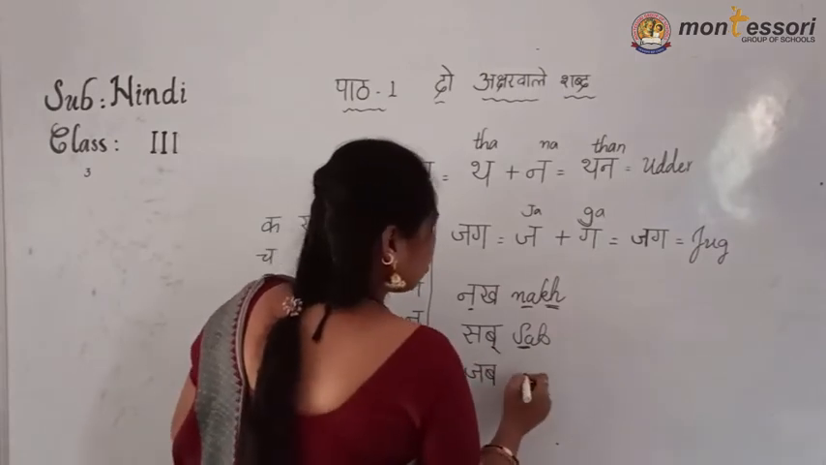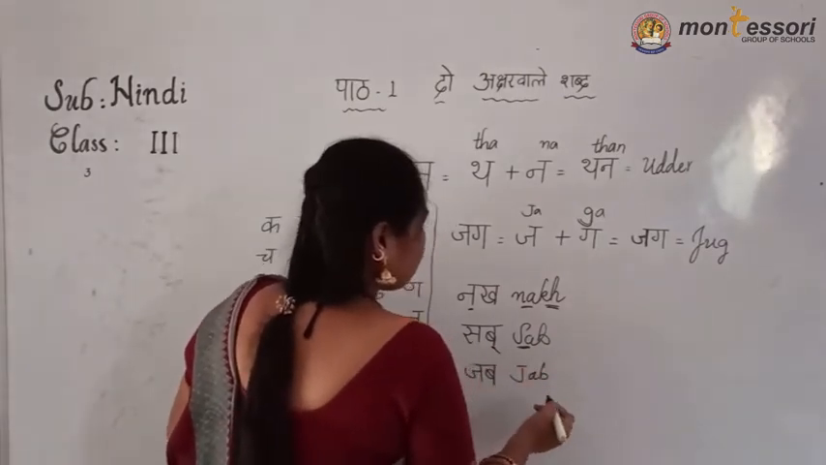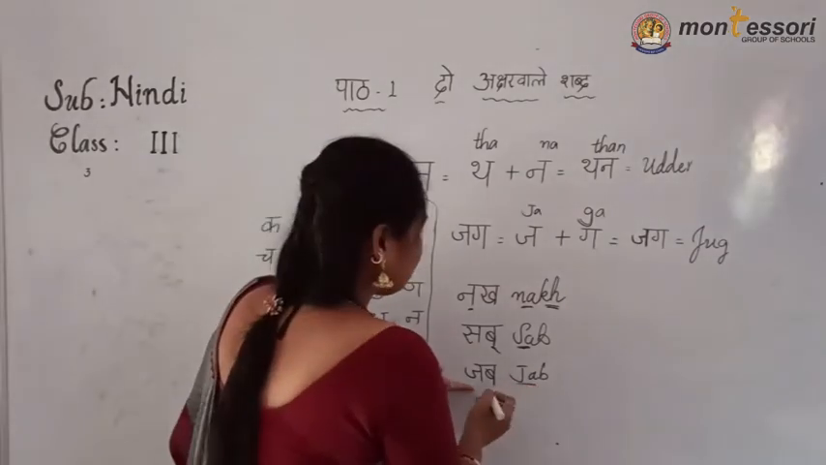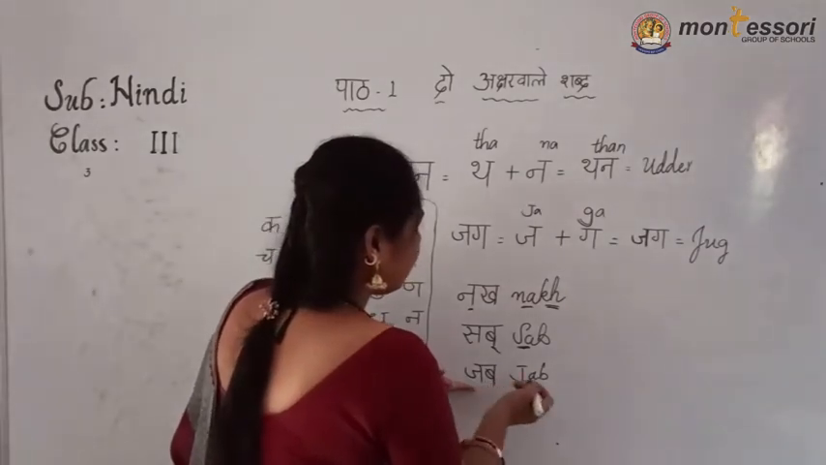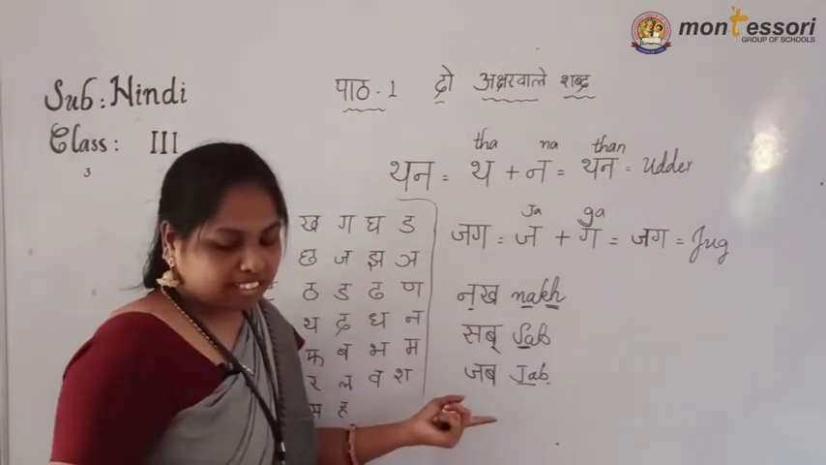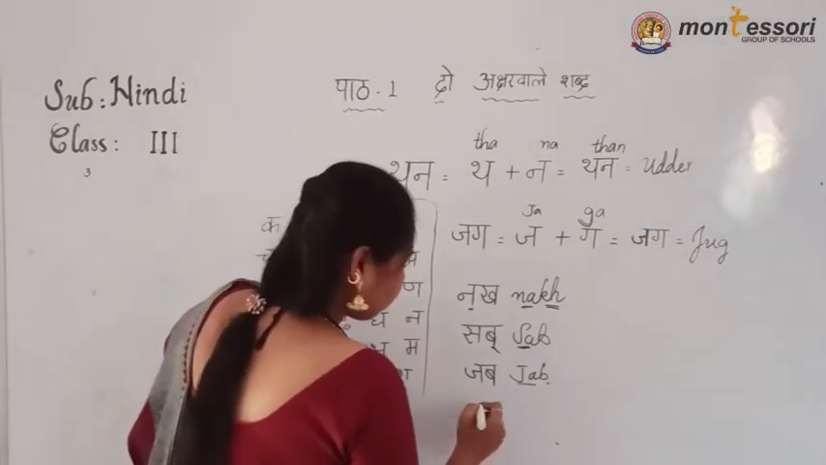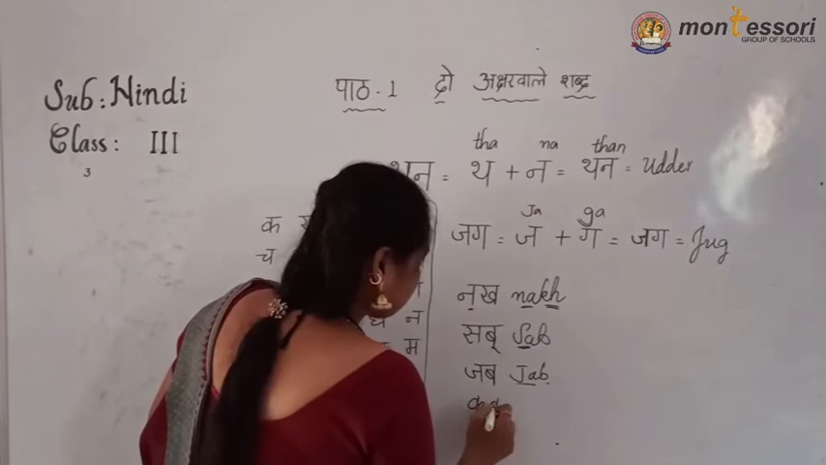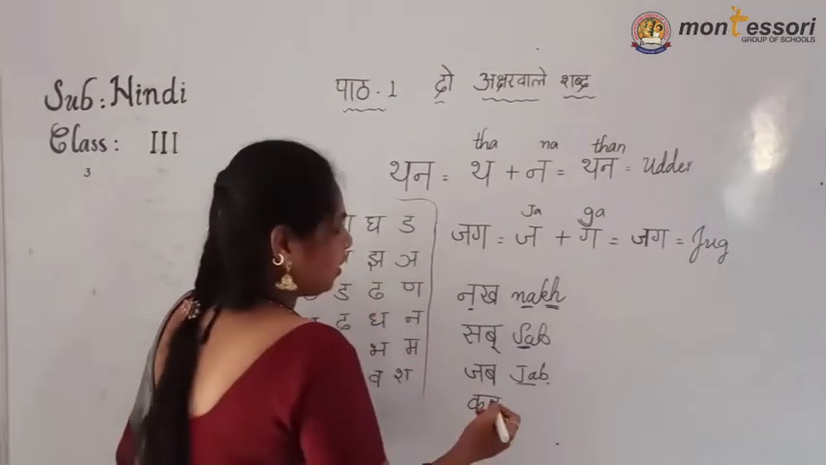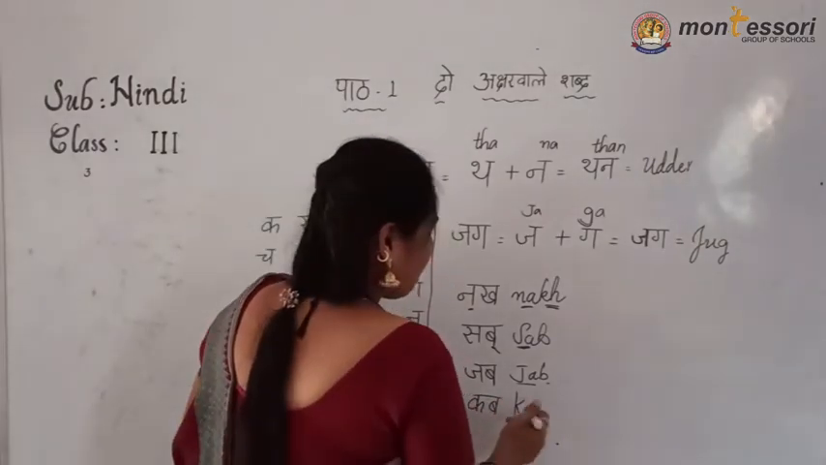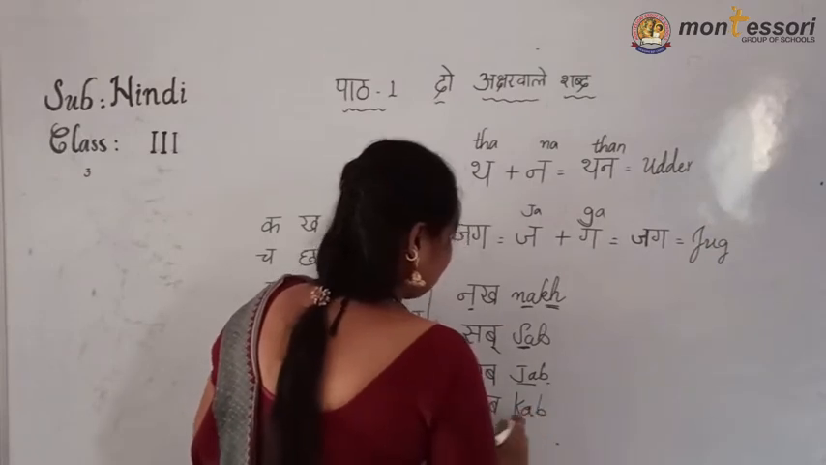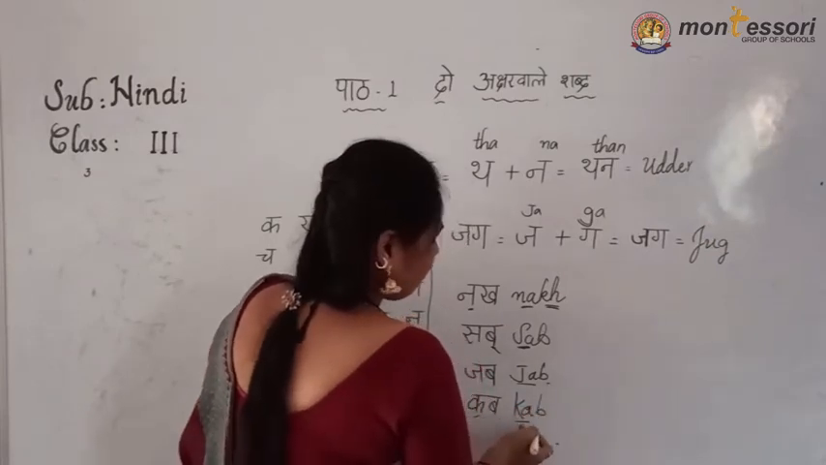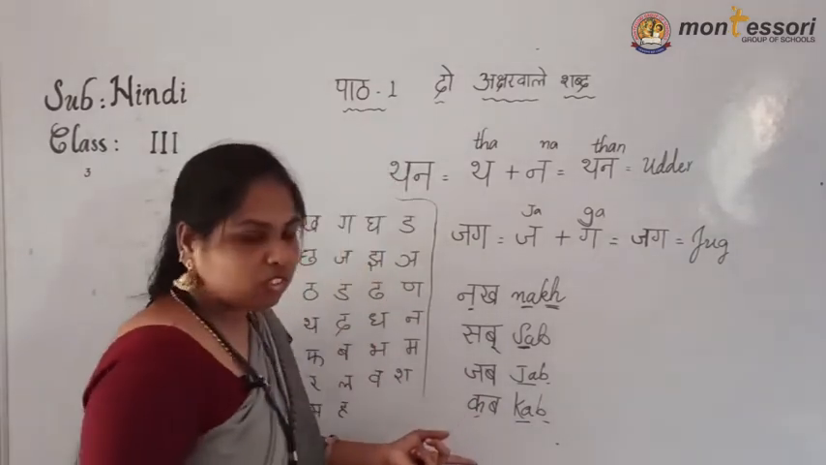Now next, ja, ba, jab. J-A-B. See, ja. J sound, ja and a sound and b sound. Both are there, no? Now next, ka, ba, kab. K, ka sound, K and a, and ba sound. No? The next,